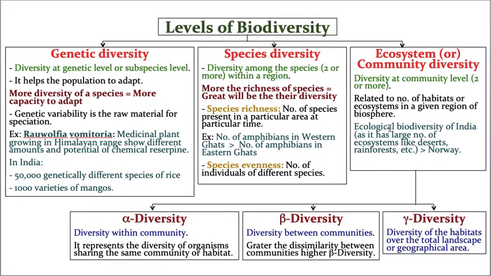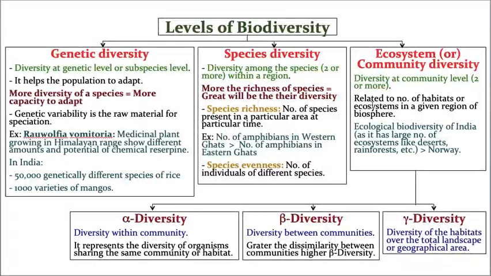Why? Because India, how many ecosystems does it have? It has deserts, rainforests, coniferous forests, and even tundras are there. But in Norway, those may not be there. That means the number of ecosystems, the number of communities, is very rich in India when you compare it to Norway. So the diversity of India is more when you compare it to Norway. Hope you understand. So that is why I'm telling, diversity at the community level is called community diversity or ecosystem diversity.